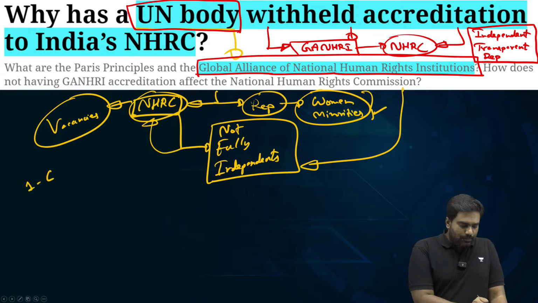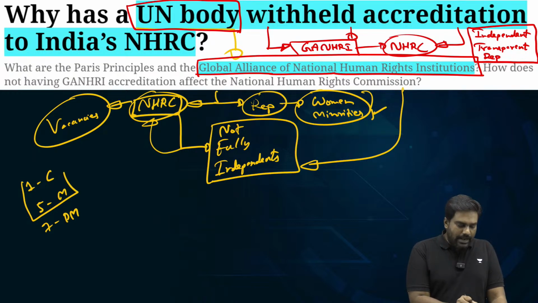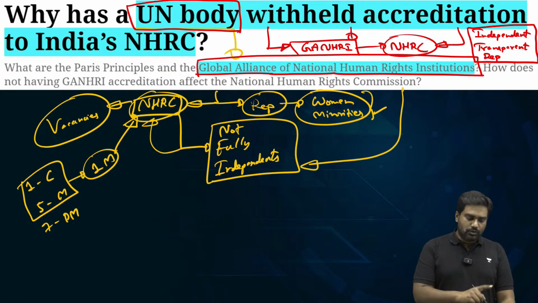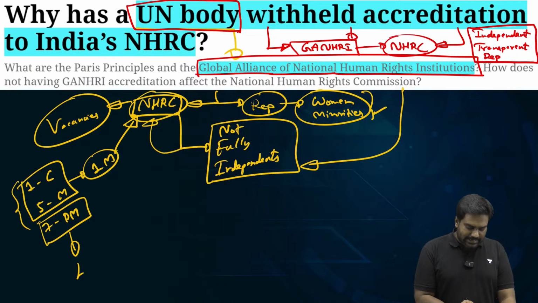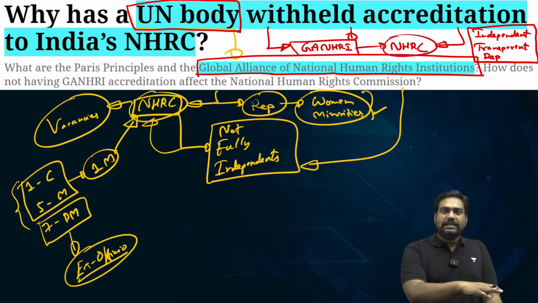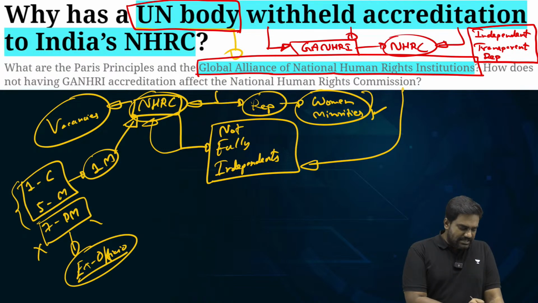See, I told you there should be one chairperson, 5 full-time members and 7 deemed members. Right now, believe it or not, there is only one member running the NHRC, one woman member who's part of the commission, right? Deemed members will obviously be there because these are ex officio positions. By virtue of being the chairperson of the National Commission on Scheduled Castes, the chairperson will automatically become a deemed member. So this doesn't come into the picture.